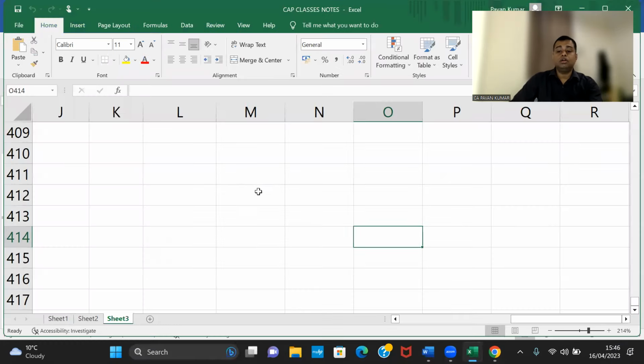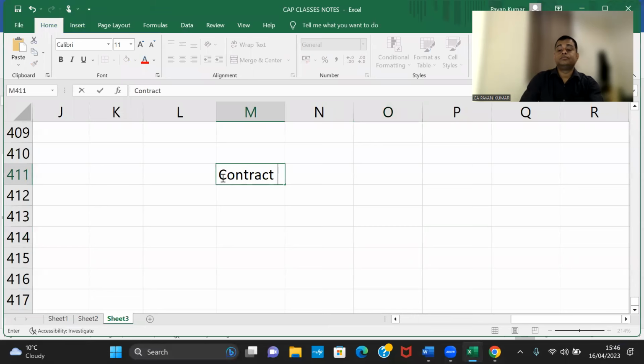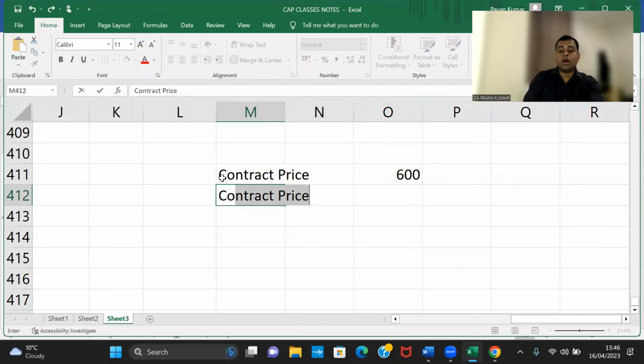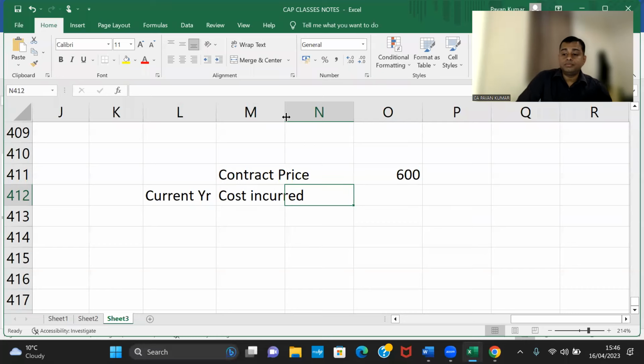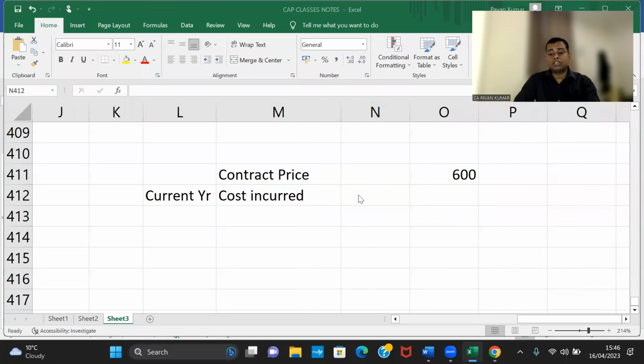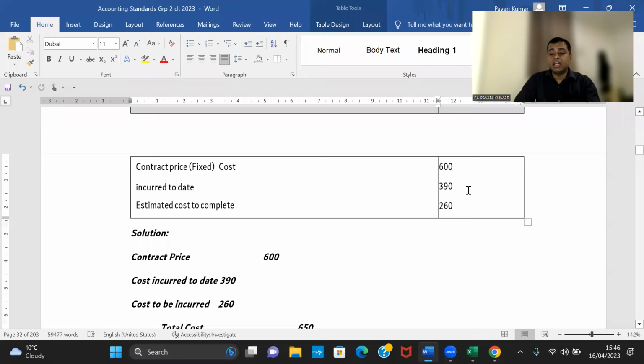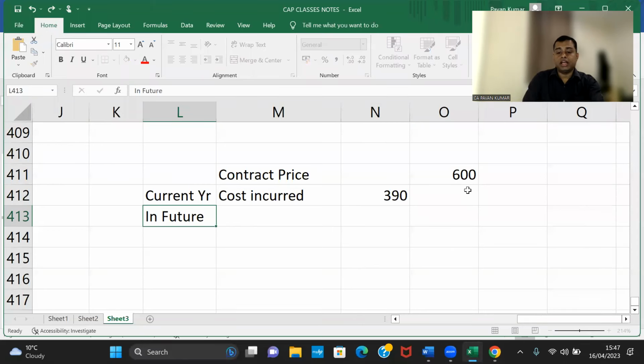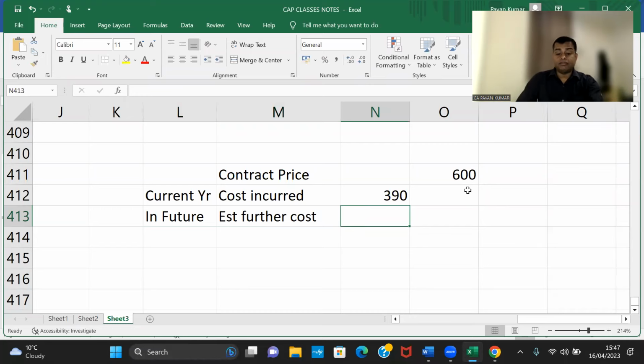Listen. This is the contract price, 600. Current year, how much cost incurred? They said cost incurred till date is 390. In future, estimated further cost to complete the balance part of the contract is 260.